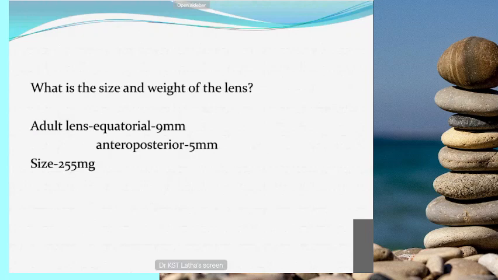The normal weight of the lens during birth is 65 milligram. Around the age of 80, it becomes 255 milligram. So this is the weight of the lens. And the normal diameter of the adult lens starts from 8.8 millimeter to 9.2 millimeter. So it is the normal equatorial diameter. And the anteroposterior diameter is 5 millimeter. This is a normal thing.